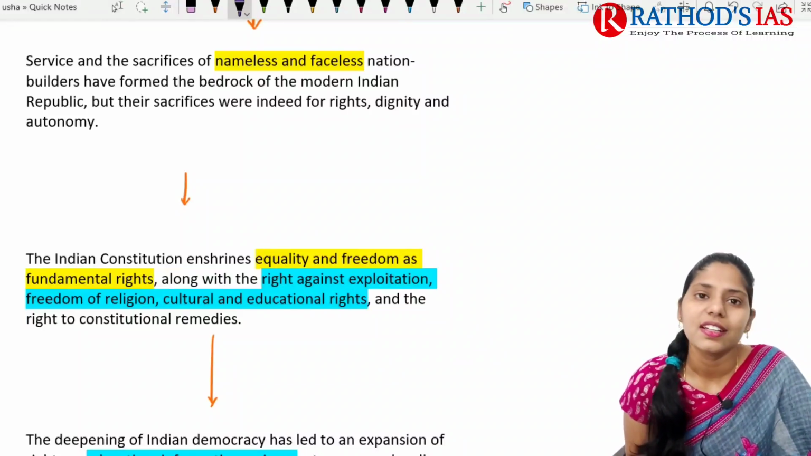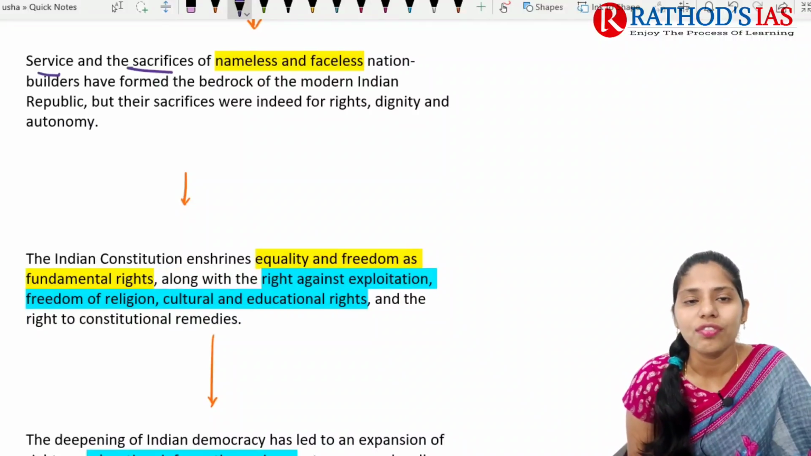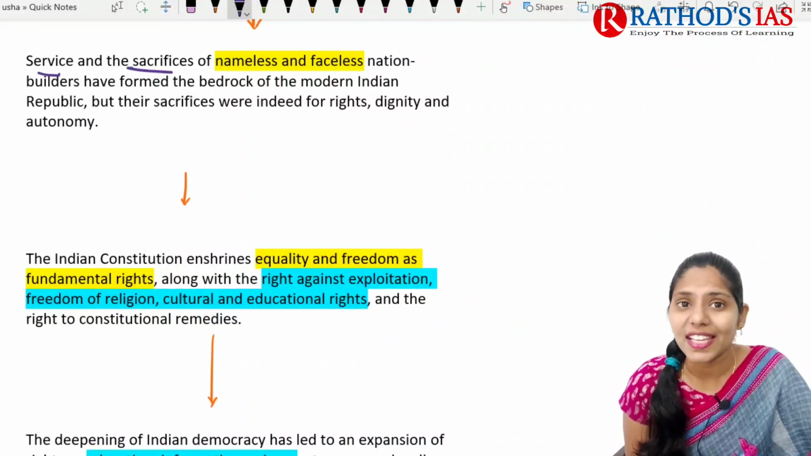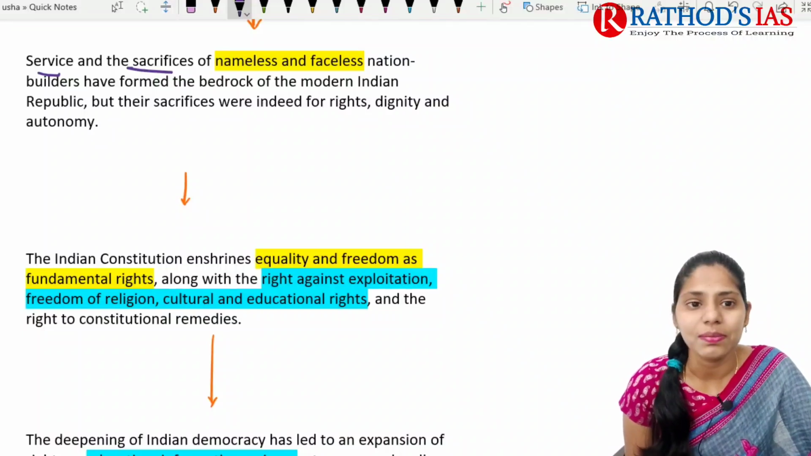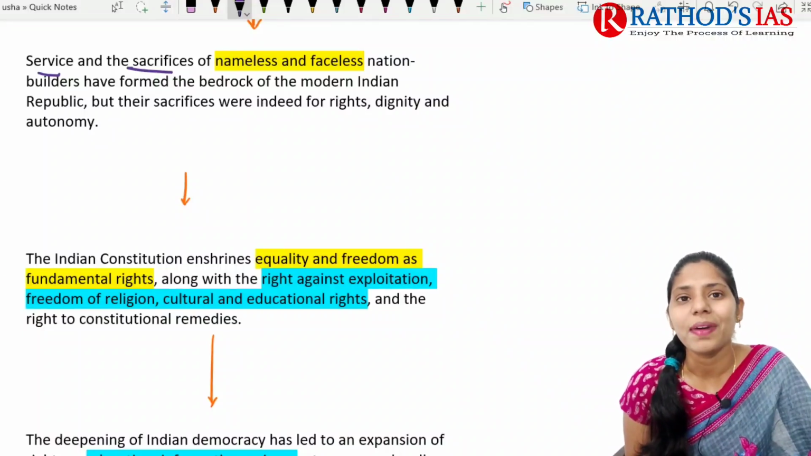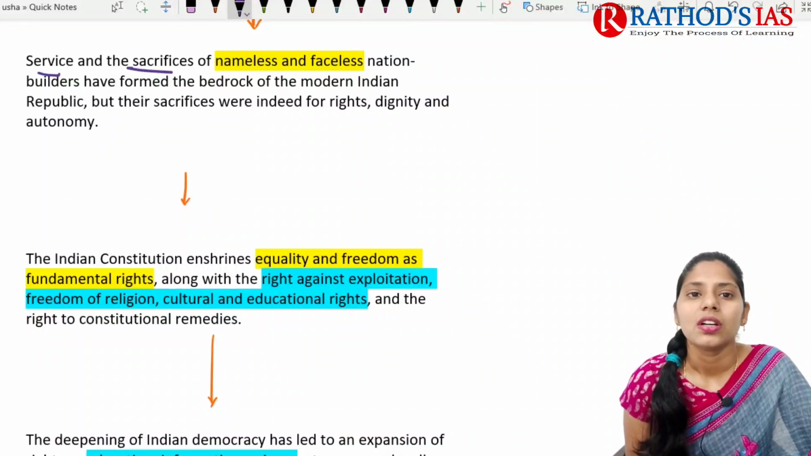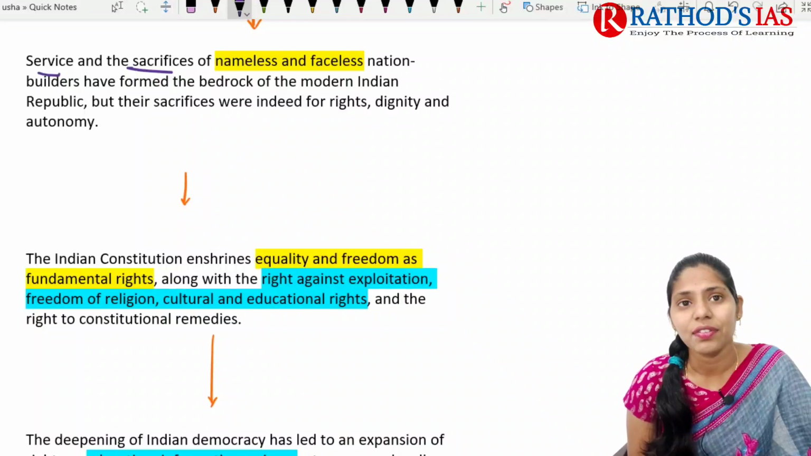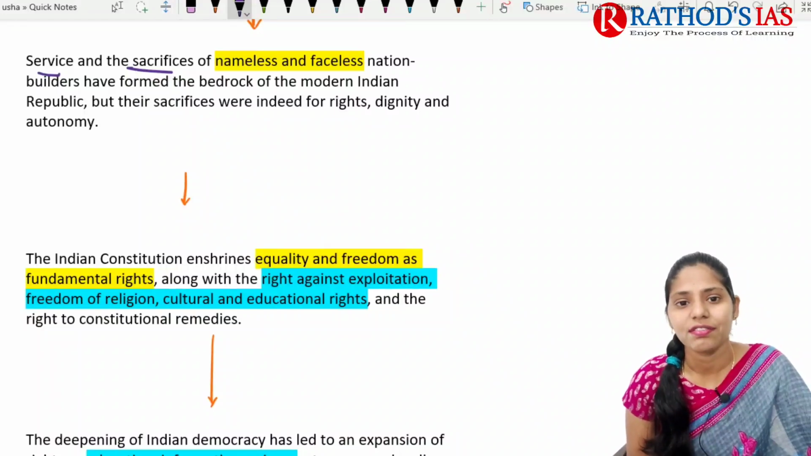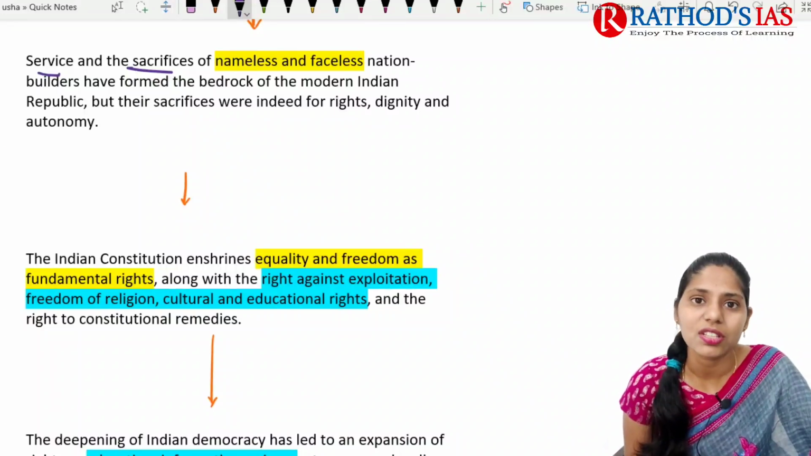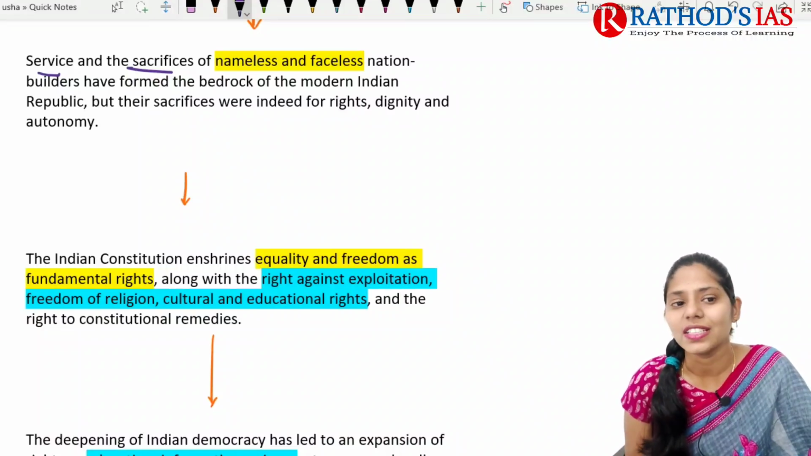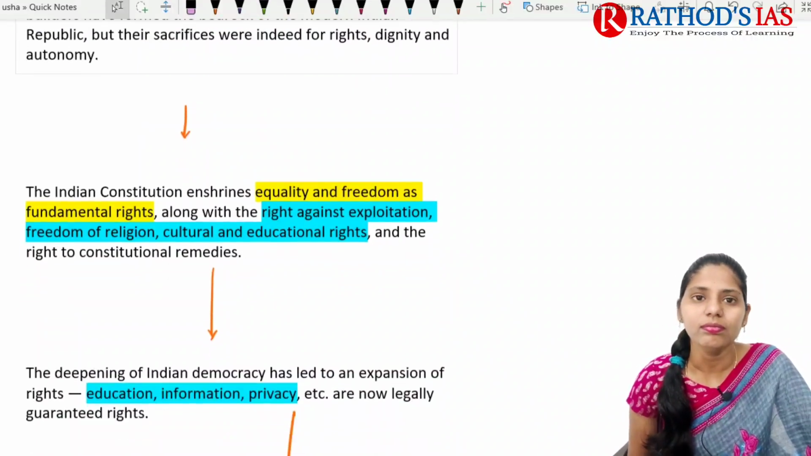So the first one is regarding service. The service and sacrifices of nameless as well as faceless national builders formed the bedrock of the modern Indian Republic. Okay, they sacrificed their lives. They mainly made sacrifices for their rights, for their dignity as well as autonomy.